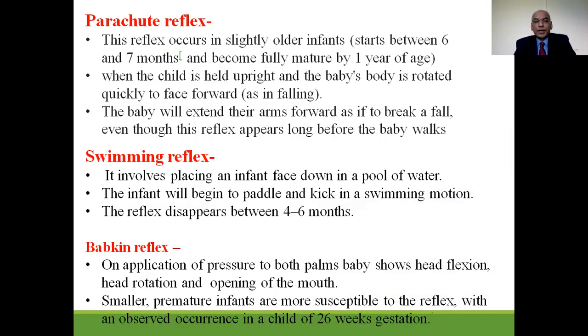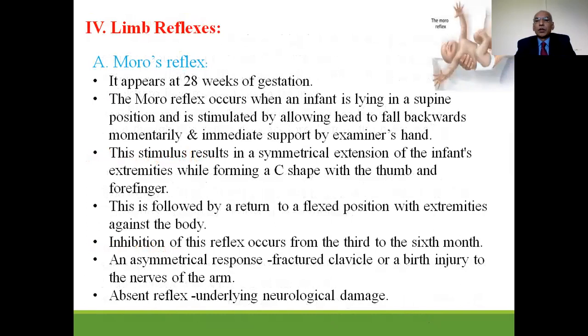On application of pressure to both the palms of a baby, he shows head flexion, head rotation, and opening of the mouth. Smaller premature infants are more susceptible to the reflex, with an observed occurrence in a child of 26 weeks of gestation. After this spinal reflex, next one is the limb reflex.